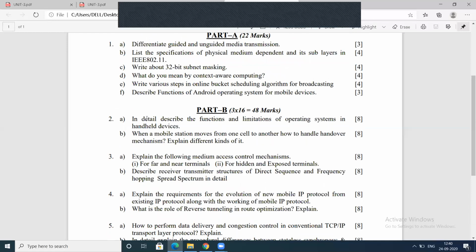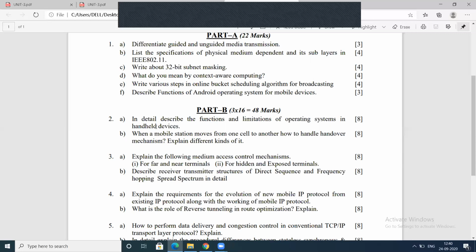Next question, coming to the next year's paper. In detail, describe the functions and limitations of operating systems in handheld devices. Handheld devices means mobile devices. Don't think otherwise, handheld devices are nothing but mobile devices.